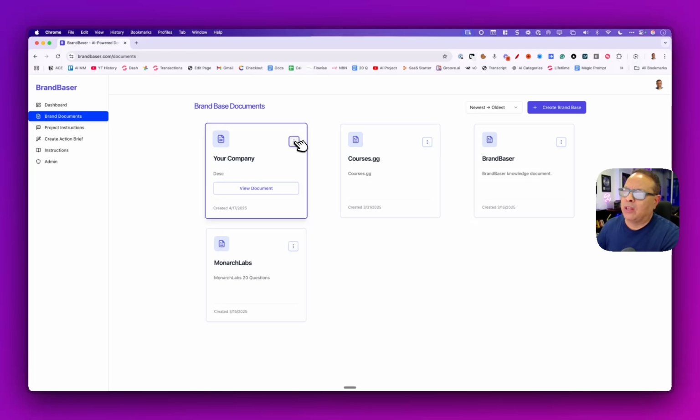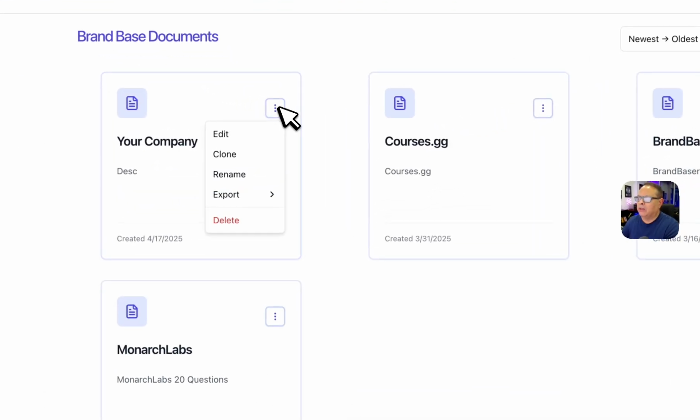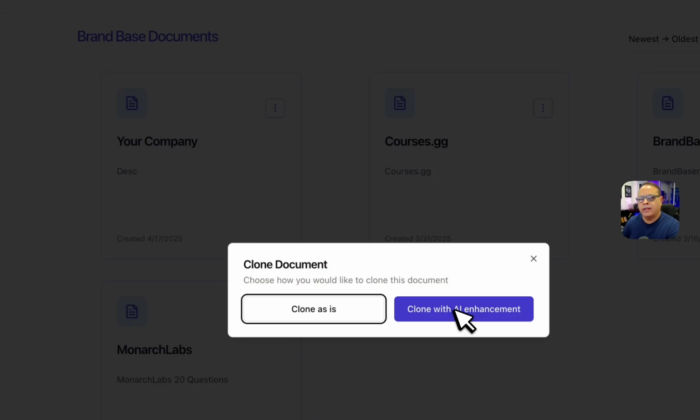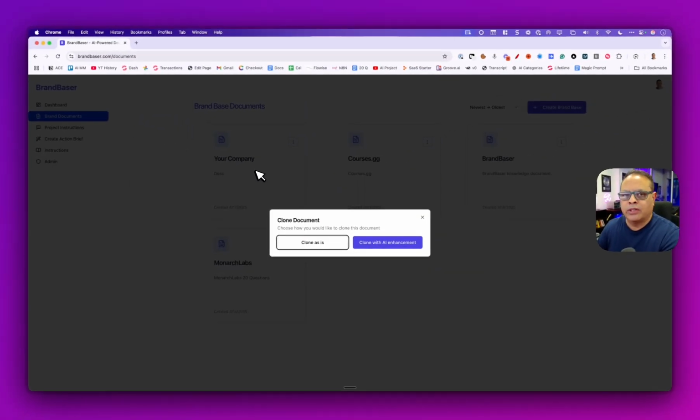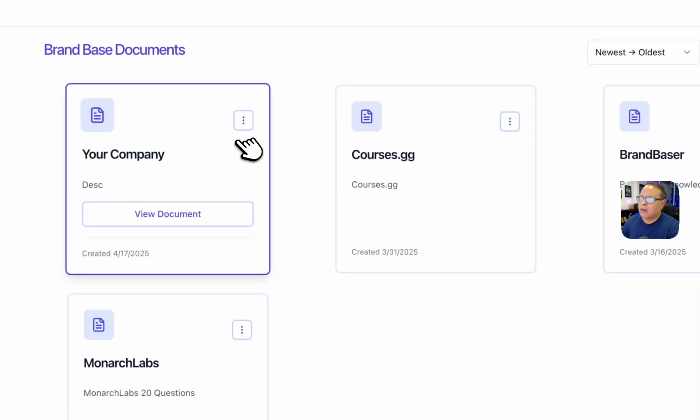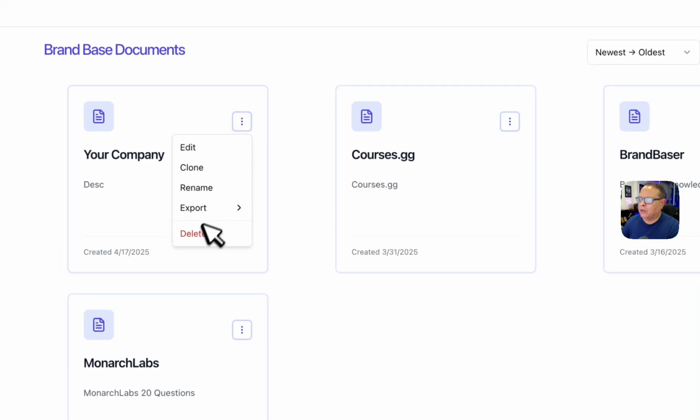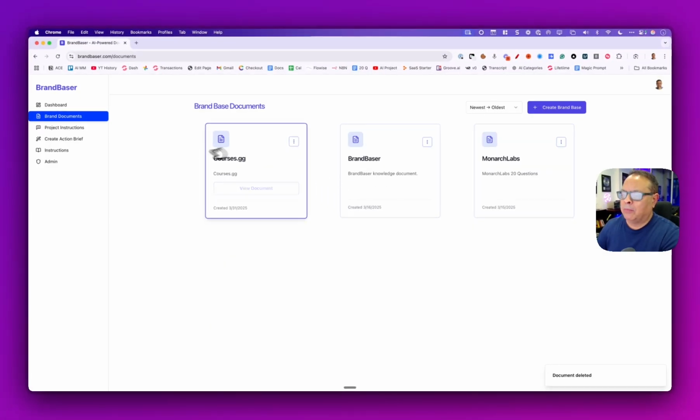Now we have one more thing that we added here for you. If you were using the recording feature, you might have said ums and ahs. What you can do now is you can click clone and enhance with AI, and this will make a clone of this document, but it'll tighten your answers up for you. All right, let me delete this document because we don't need it. I actually have my brands.